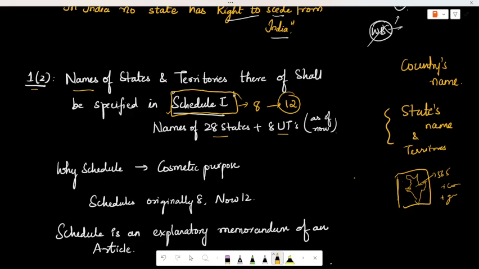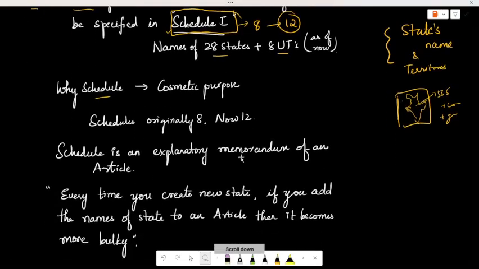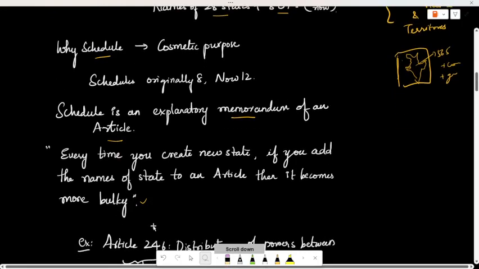So what they have done, so as not to become bulky, is add some papers in the beginning or ending. Those are nothing but schedules. A schedule is an explanatory memorandum of an article. Every time you create a new state, if you add the names of the state to an article, it will become more bulky. That's the reason we have a schedule.